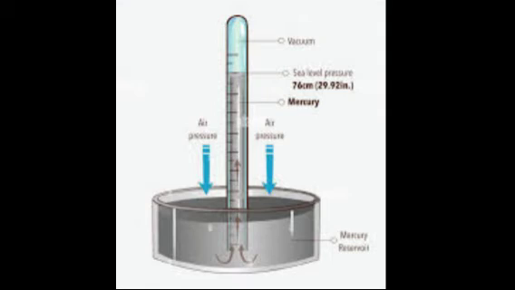The normal atmospheric pressure is 760 millimeters mercury. So normally, when we say 760 millimeters mercury, it means that the mercury rises up the tube to a height of 760 millimeters or 76 centimeters. That's what it means. So the calibrated tube is used to measure the atmospheric pressure.